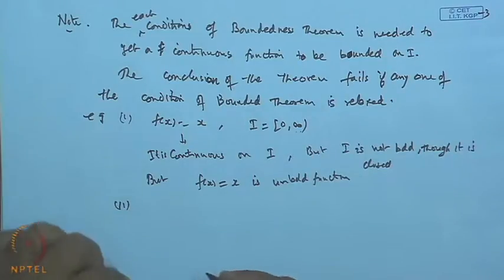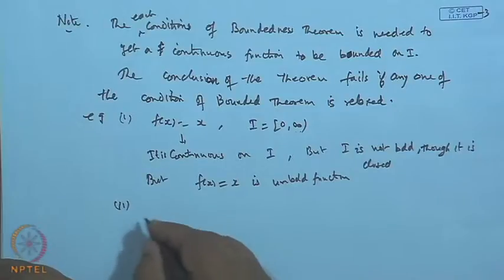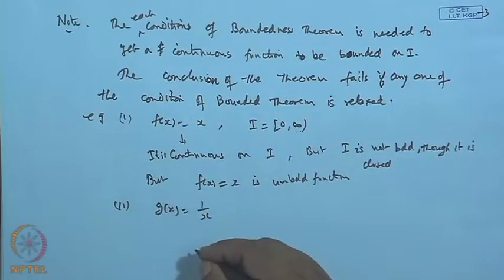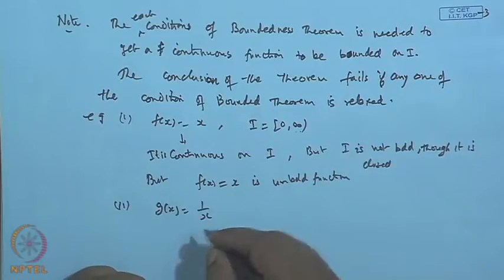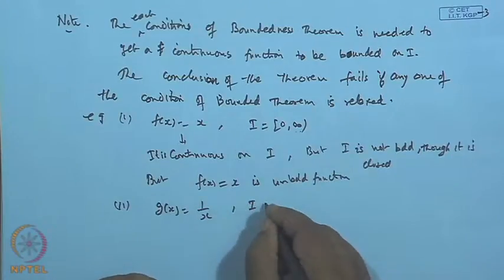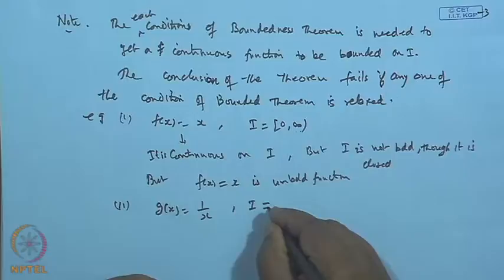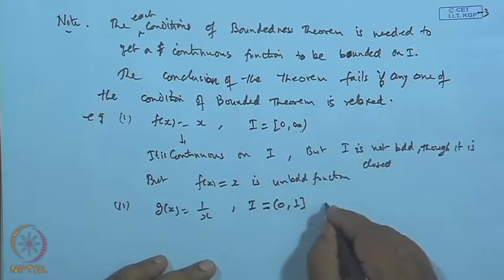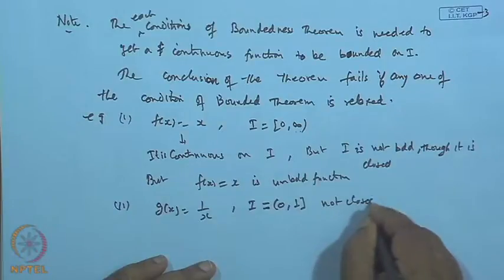Second, suppose I take the function g(x) as 1/x, and the interval I choose to be the interval (0, 1]. Now, this interval is not closed, but bounded.